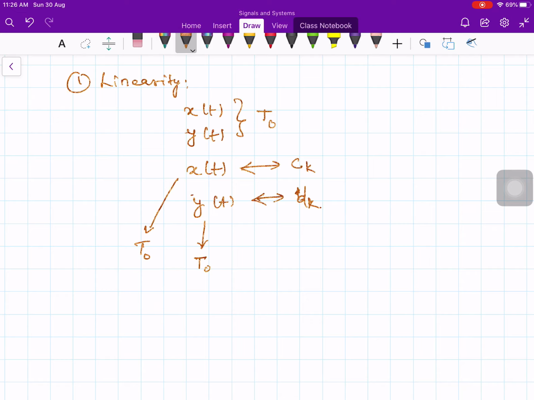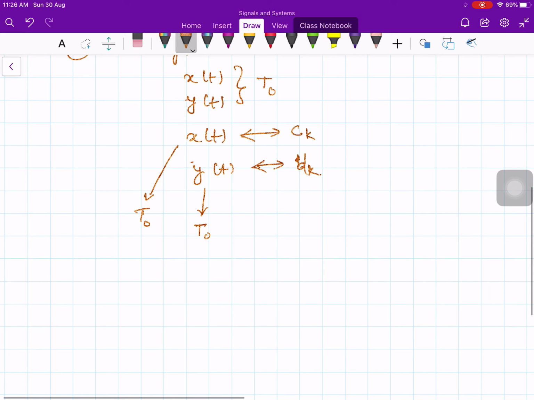Any linear combination of the two signals will also be periodic with period T naught.